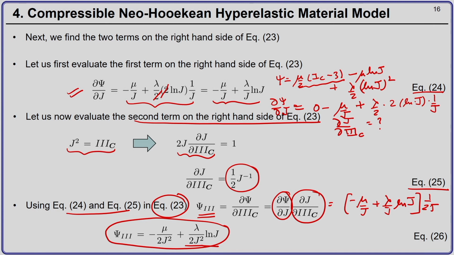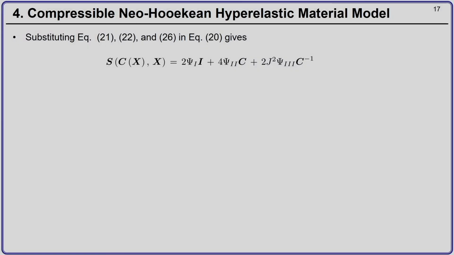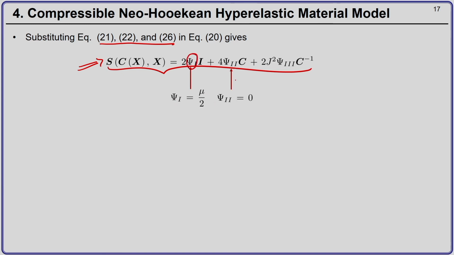Okay. Now, we have all the three terms. So, what we do? We substitute 21, 22 and 26 in equation number 20. Okay. And equation number 20 is the expression for the second Piola-Kirchhoff stress tensor, and we get psi 1 is mu by 2, psi 2 is 0, okay, and psi 3 is minus mu by 2 J square plus lambda by 2 J square natural log of Jacobian.